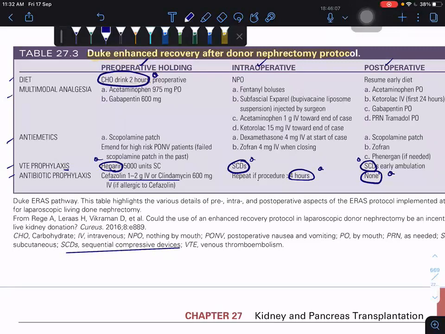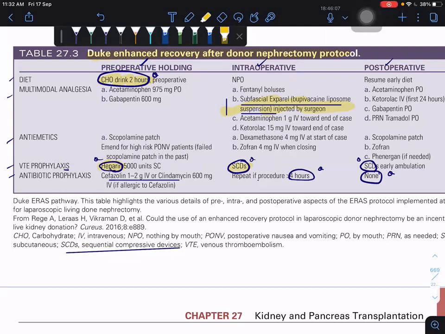Just remember these things. Intraoperatively, for analgesic effect they give subfascial Exparel, that is bupivacaine liposomal suspension, and fentanyl boluses. That is the different thing here. So carbohydrate drinks before surgery; intraoperative analgesia is subfascial Exparel; heparin preoperatively and mechanical devices after that.